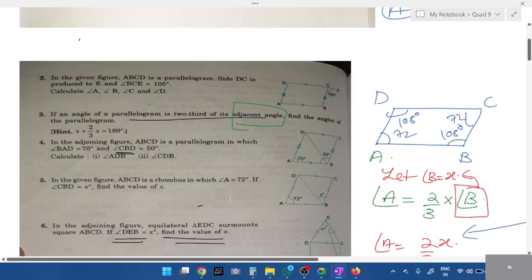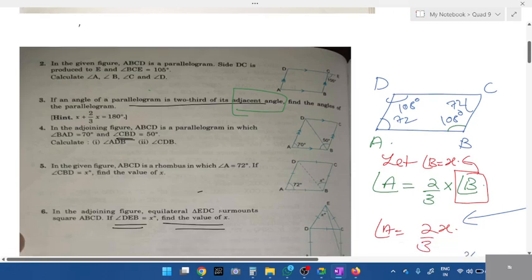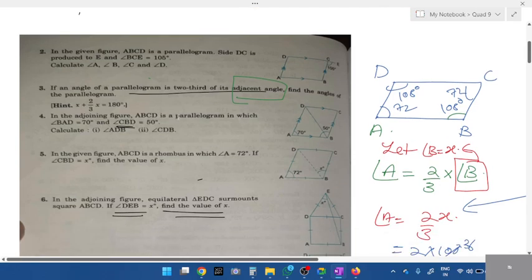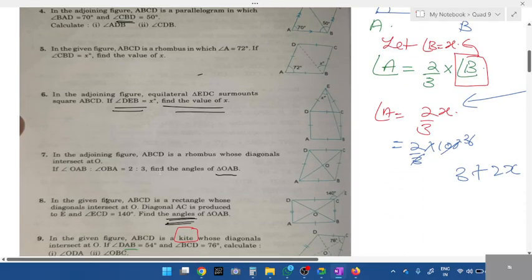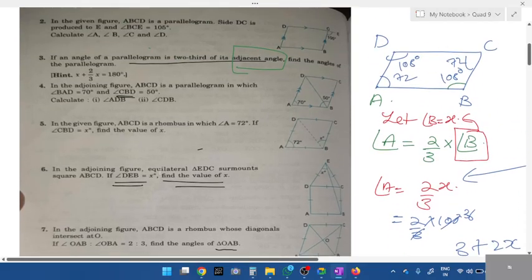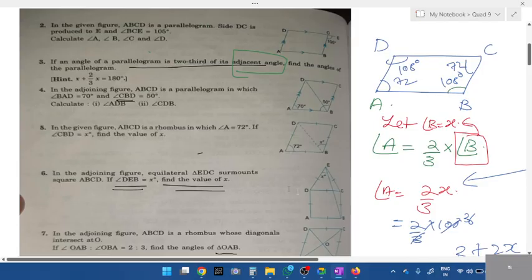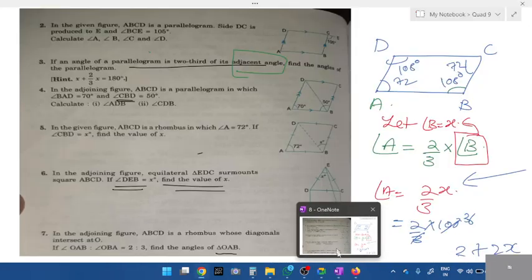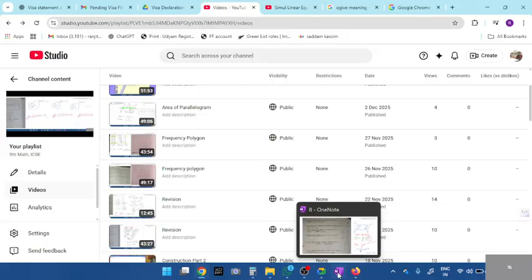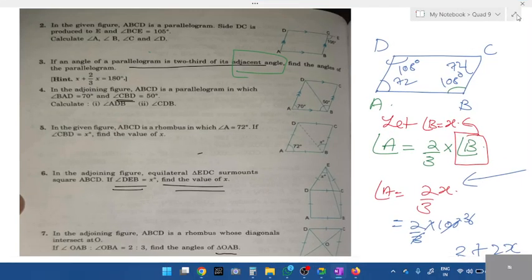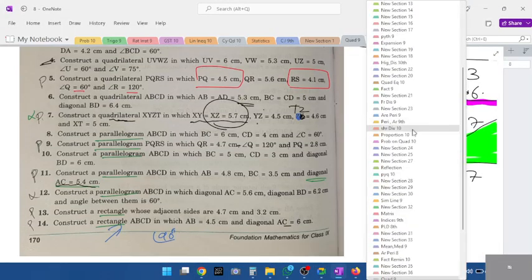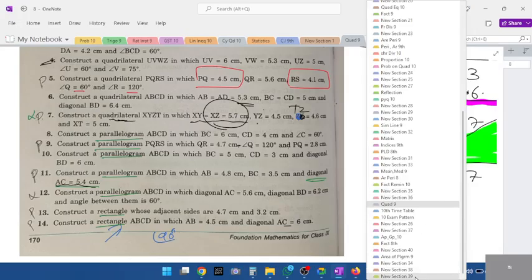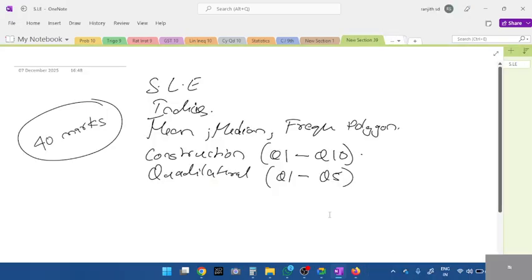Up to rhombus, I'll give. Fifth and sixth question, 4, 5, 6. Is it clear? Shall I give up to 6 questions or up to 5? How many questions shall I give? Up to 6? Okay, up to 6 questions I'll give in quadrilateral, so that next week we won't have many questions left, students. Another 5 questions, and